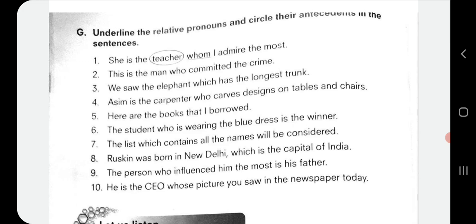Ninth one, the person who influenced him the most is the father. So who is the relative pronoun and person is the antecedent. 10th one, he is the CEO whose picture you saw in the newspaper today. Now here whose is the relative pronoun and CEO is the antecedent.